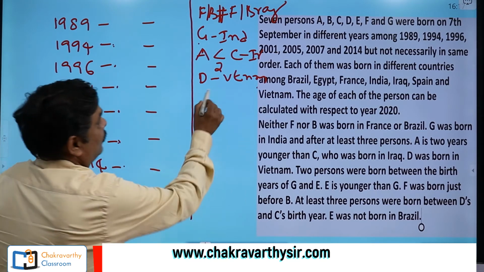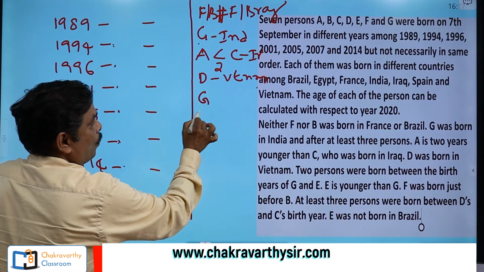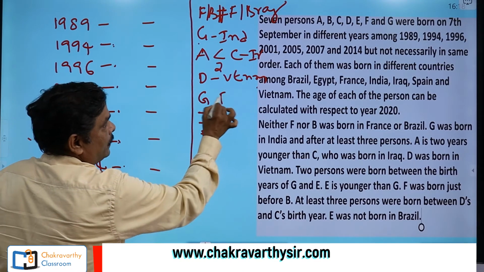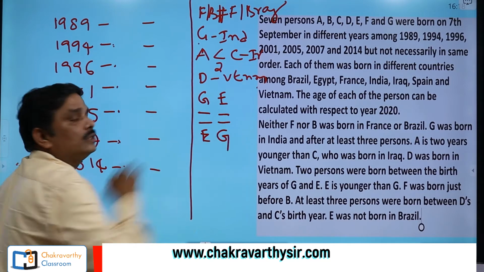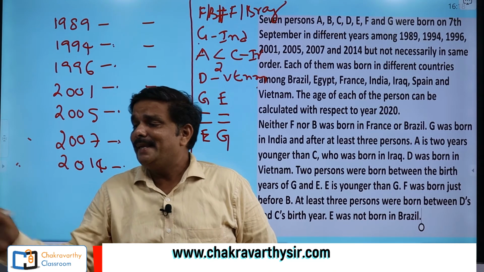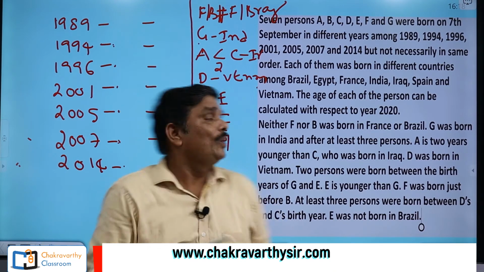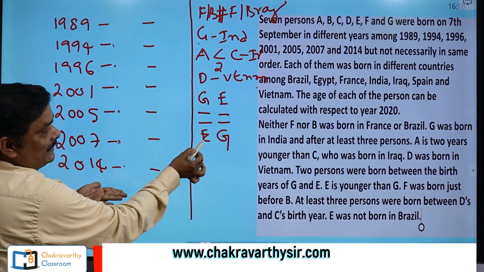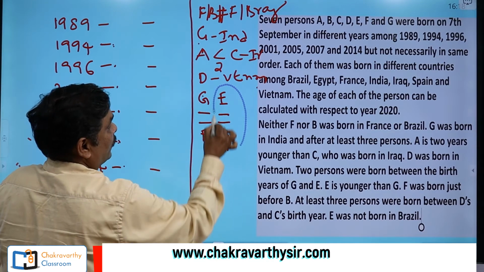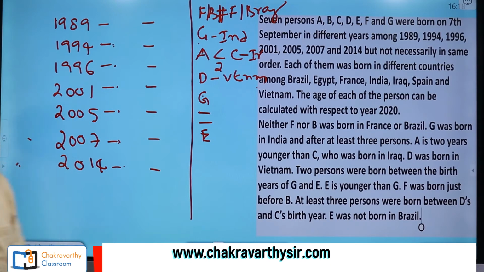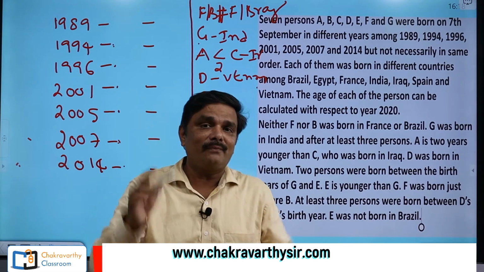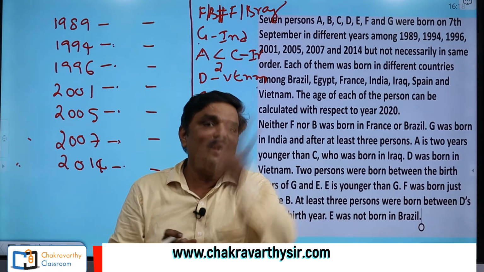How to take it forward here? Between G and E. G, 1, 2 persons and it is E. Either it is in this way or E, 1, 2 and G. But observe carefully, in the next information itself they have given E is younger than G. What do you mean by that? E is younger than G means this is younger, this is elder. So the second possibility is ruled out. I am taking this one out.